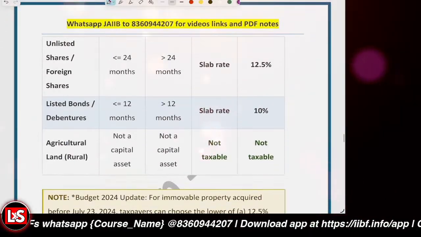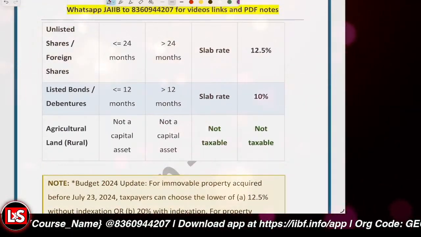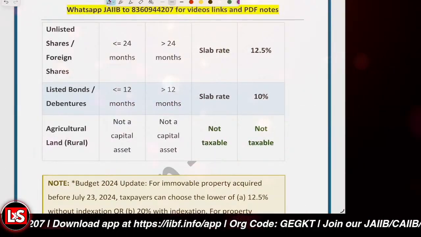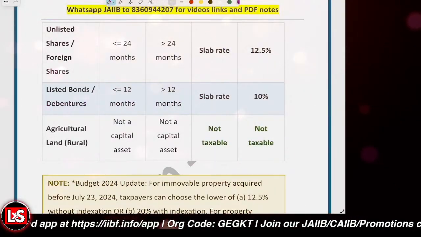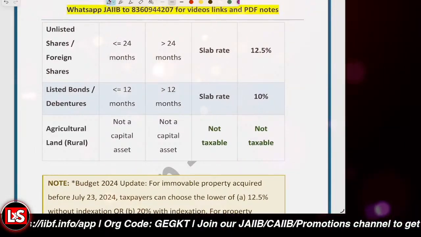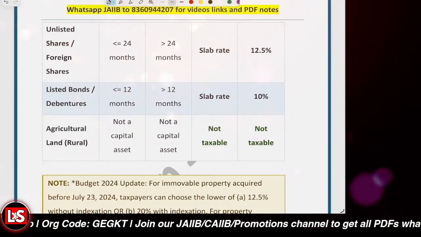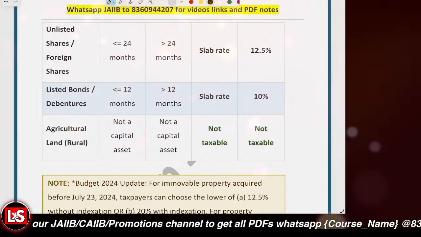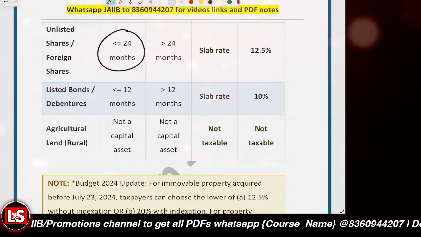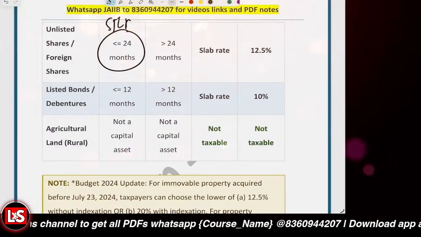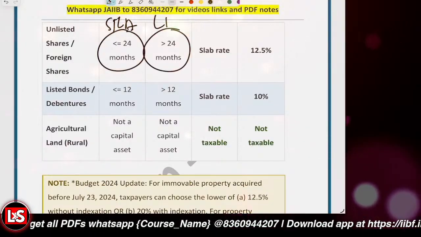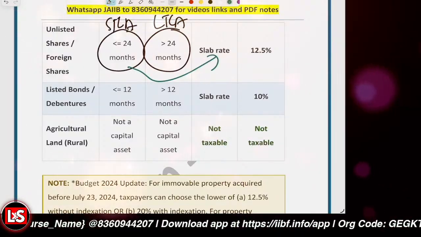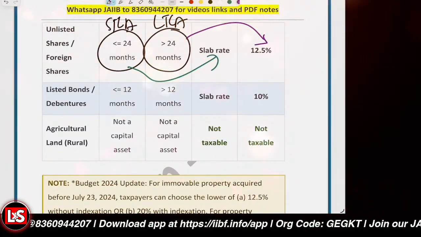Clear with it? And then it is about unlisted shares and foreign shares. The same thing applies: 24 months. Up to 24 months is short-term capital asset, greater than 24 months is long-term capital asset, and for short-term it is slab rate, and for long-term it is 12.5% rate that will be applicable.